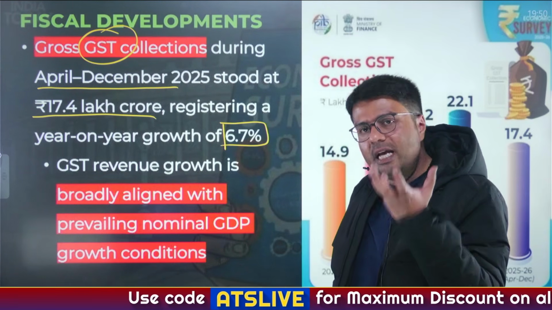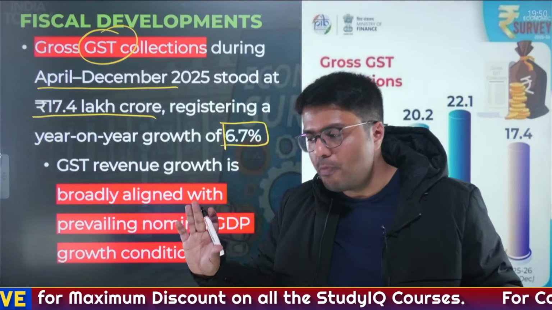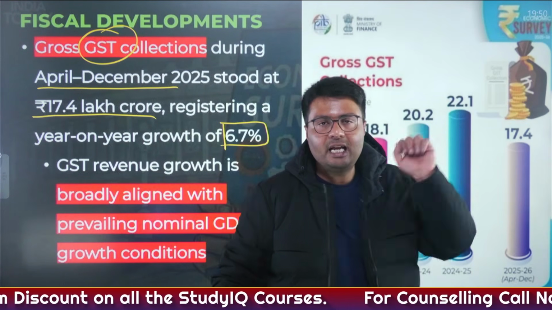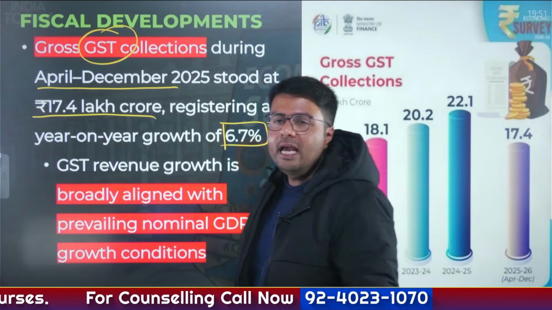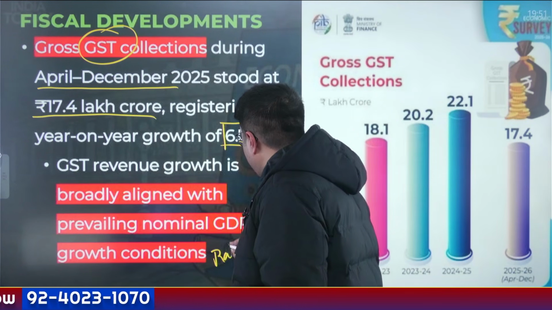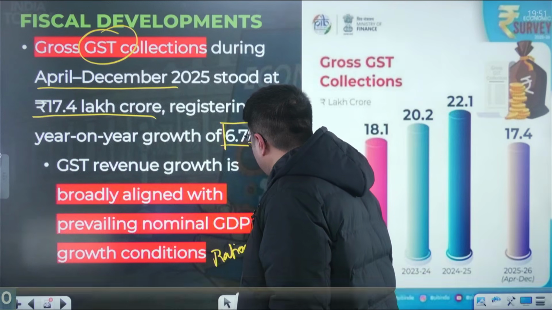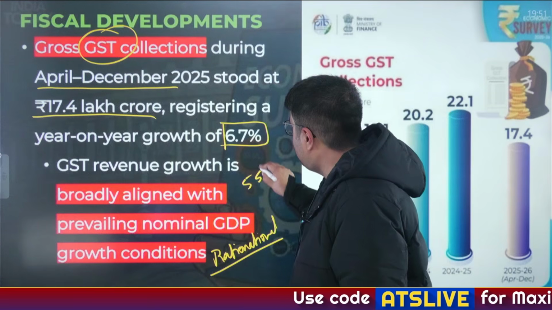Now, the GST growth rate is directly linked with India's economic growth rate. The more the economy grows, the more GST collection happens. But one of the factors that has played a very important role in the increase in GST collection is the rationalization the government did in the GST regime this year. Earlier there were 5 slabs.